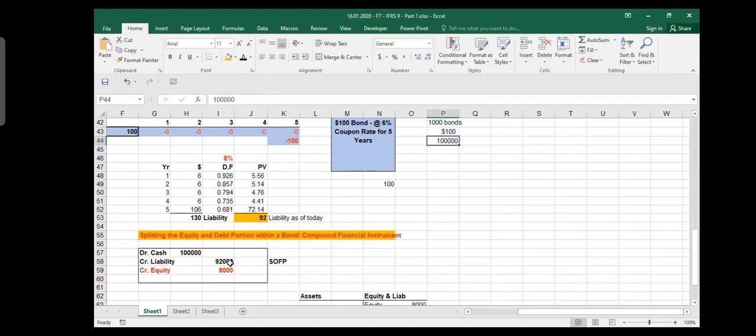My balance sheet says liability is 92. How can I pay 100,000? I cannot pay 100,000 if on my balance sheet the liability is only 92. So what I need to do now is a reverse process. Before I was doing discounting, now I need to do compounding or unwinding.